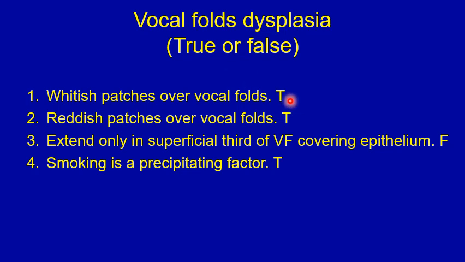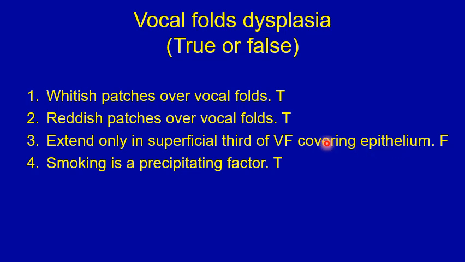They are then termed leukoplakia, or they may be covered by reddish patches over the vocal folds. That's also true. It is then termed erythroplakia. Number 3, the dysplasia extends only in the superficial third of the vocal fold covering epithelium. That's false.